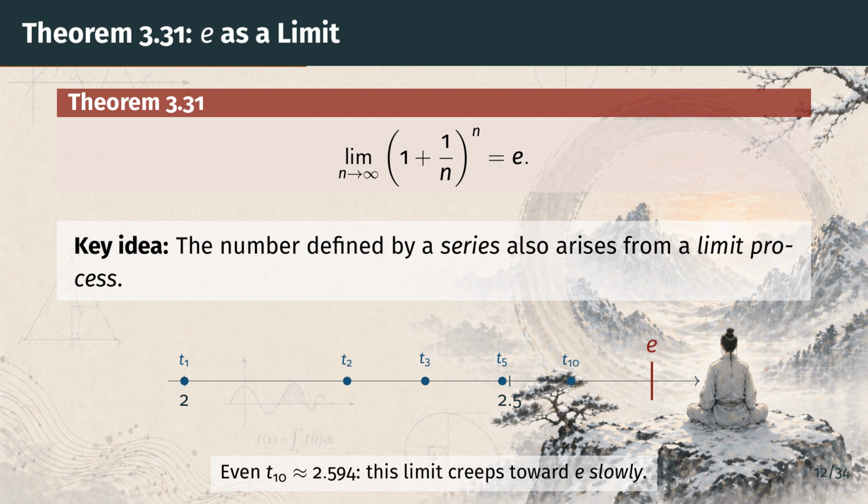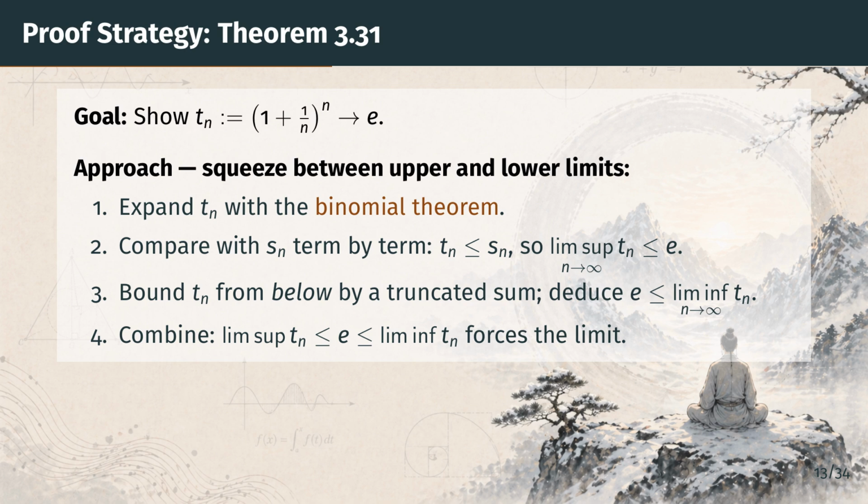Let's lay out the strategy. Before the formal proof, here is the plan. We name the sequence. T sub n is 1 plus 1 over n to the n. The strategy is a squeeze, but a squeeze on the upper and lower limits rather than on the sequence directly. First, we expand t sub n using the binomial theorem.